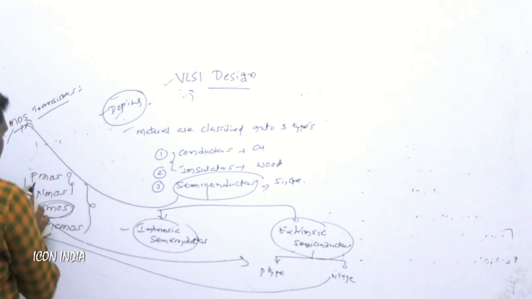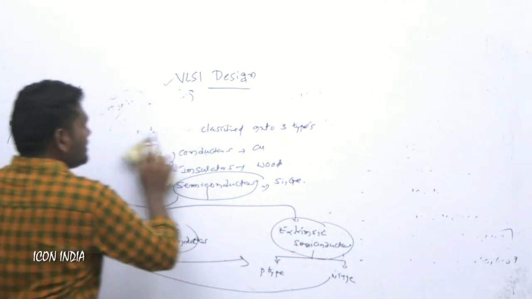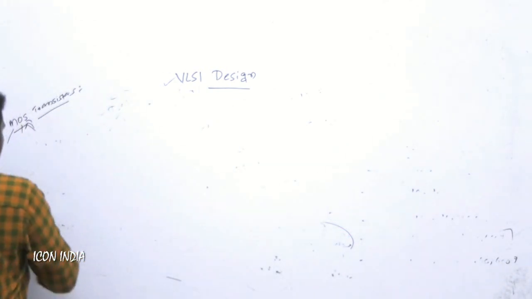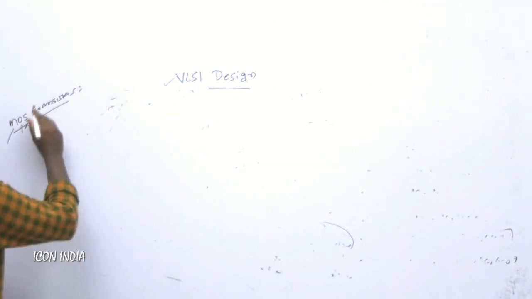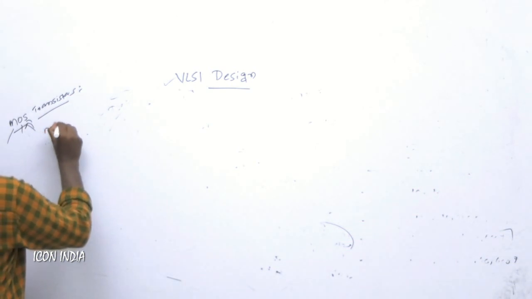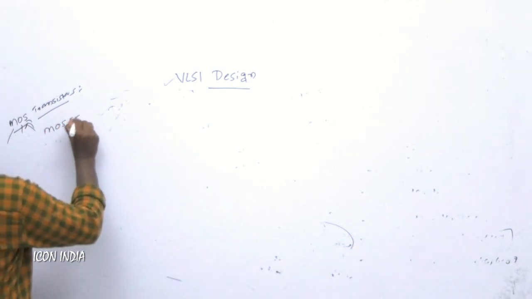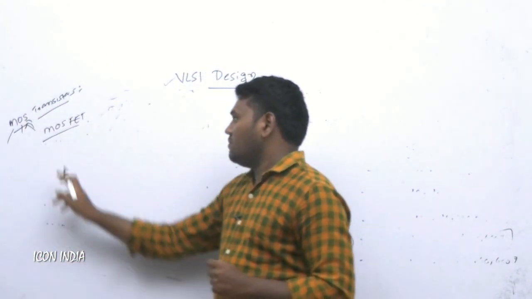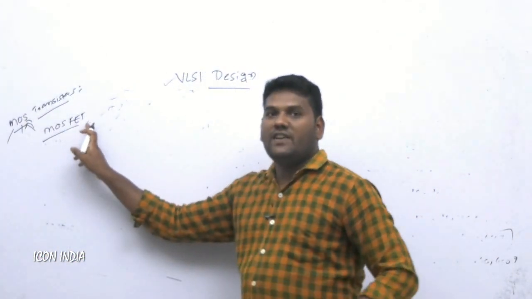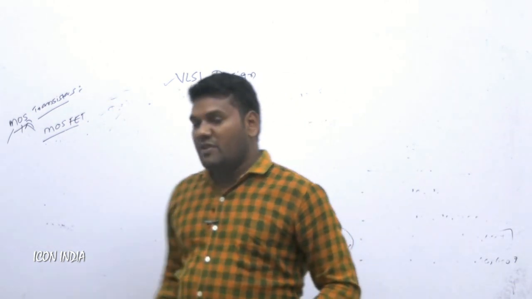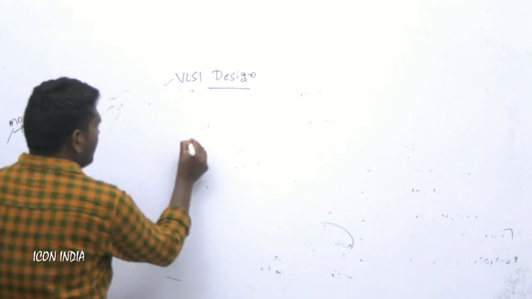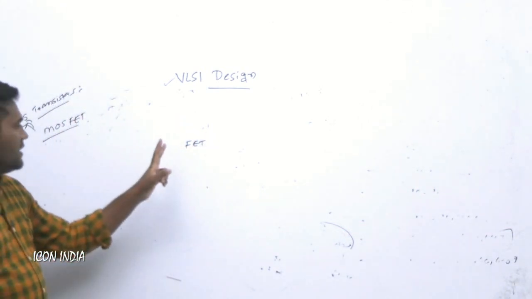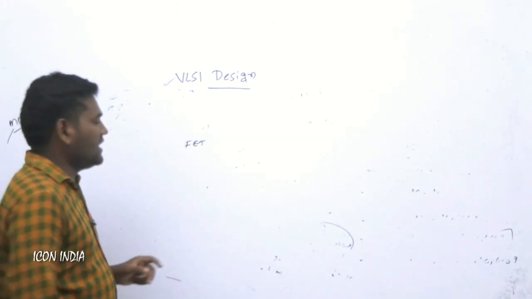And next we can go for the MOS transistors. A MOS transistor is simply called a MOSFET, a metal oxide semiconductor field effect transistor. Before going to the MOSFET, we should know about the FET, the field effect transistor.